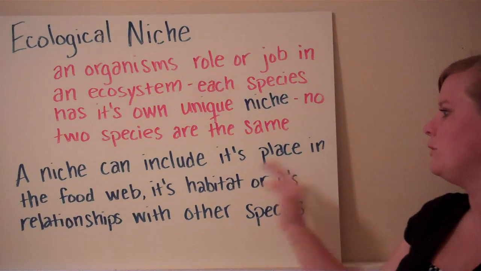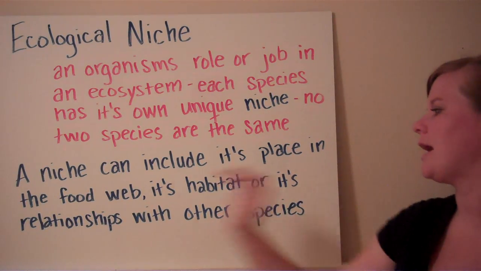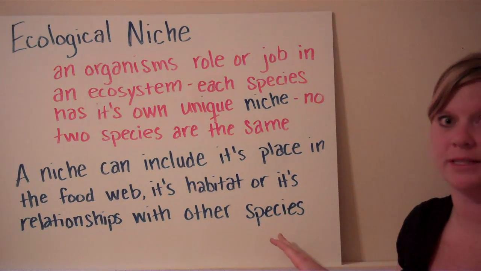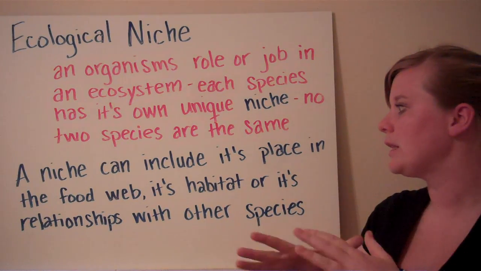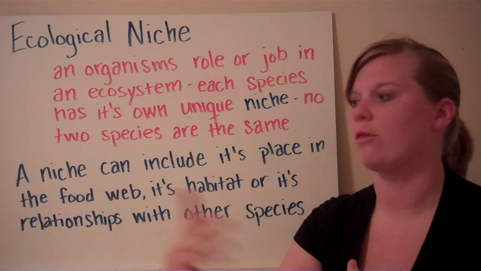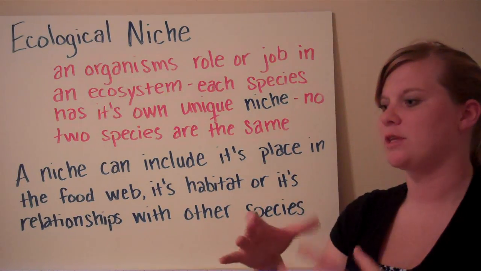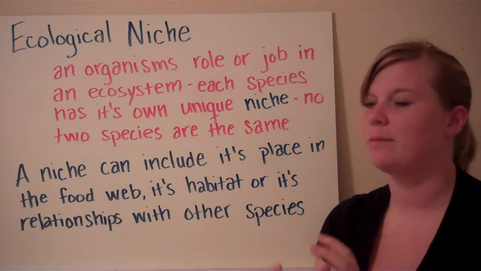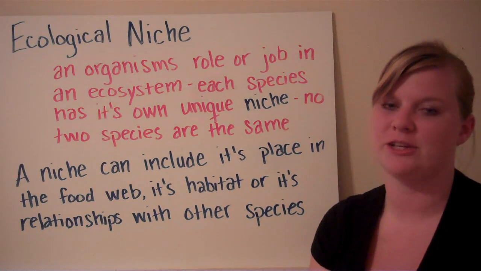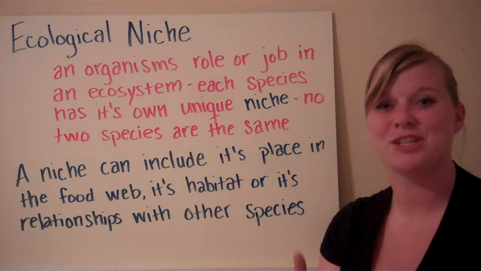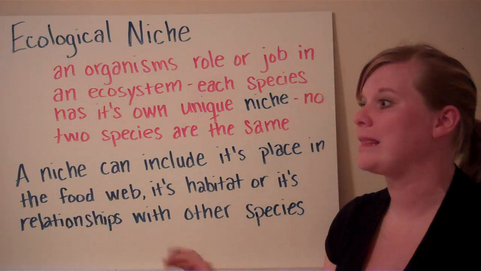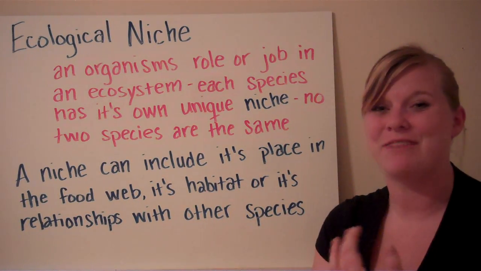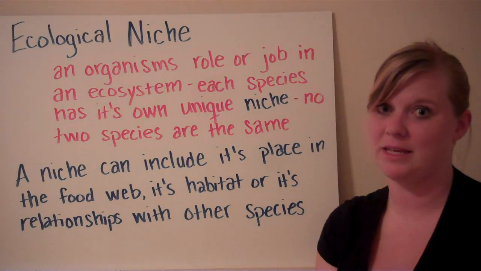A niche can include its place in the food web, its habitat, or its relationship with other species. When we talk about an animal's niche, you're looking at all the roles that it plays. There's going to be one of those roles that it's really well suited for, and that's its niche within that ecosystem. That's the job that animal has to do. That's going to be especially important when we're talking about invasive species and keystone species.